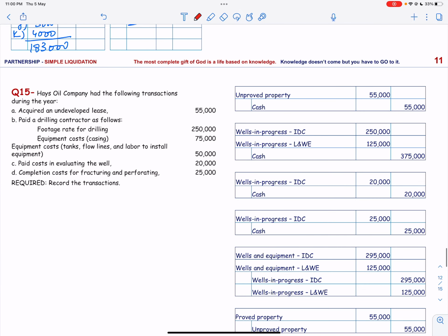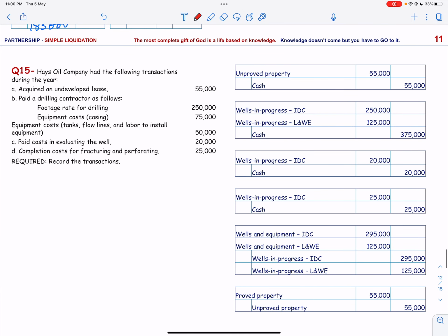Now, Hayes Oil Company has the following transactions during the year. They have acquired an undeveloped lease, so unproved property is debited and cash is credited.